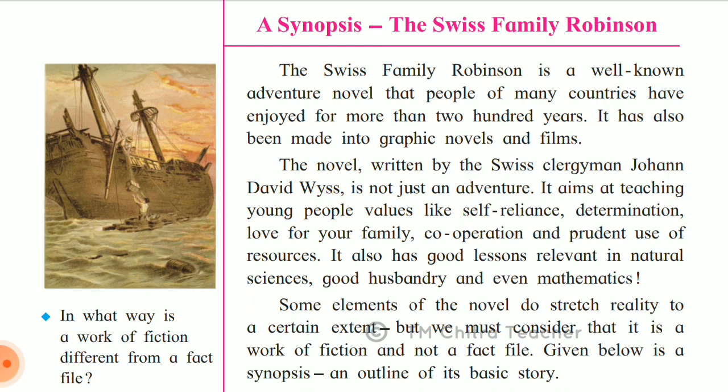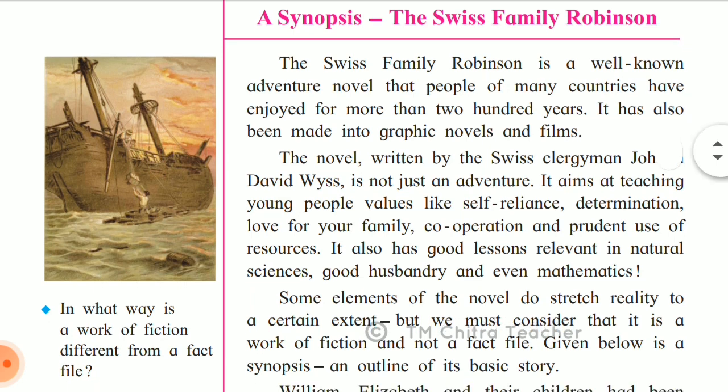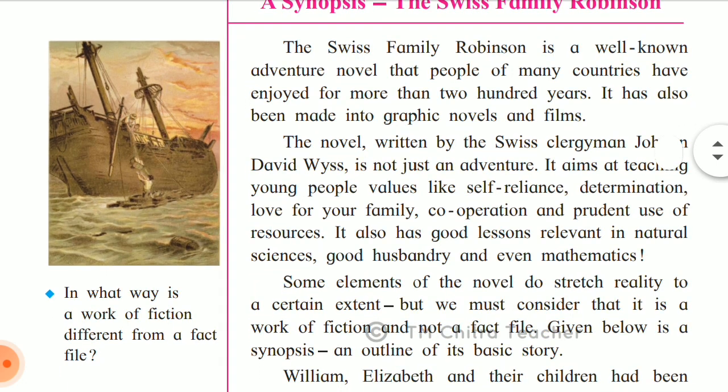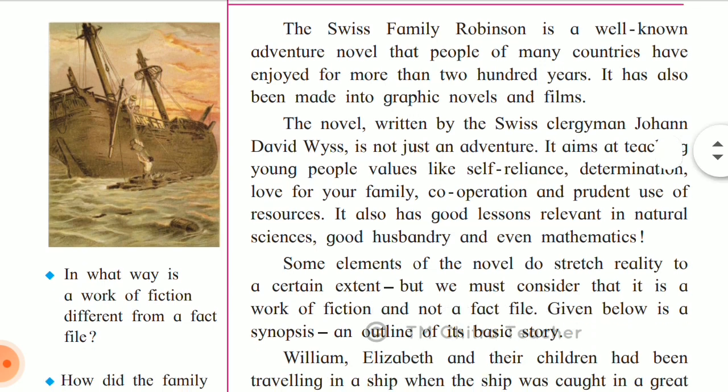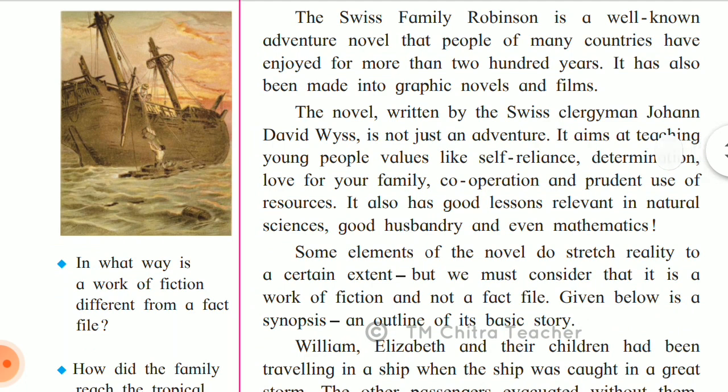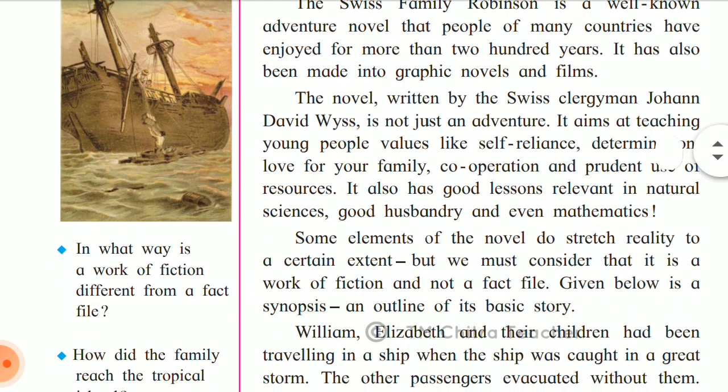The novel written by the Swiss clergyman Johann David Weiss is not just an adventure. It aims at teaching young people values like self-reliance, determination, love for your family, cooperation, and prudent use of resources. It also has good lessons relevant in natural sciences, good husbandry, and even mathematics. This novel teaches lessons to the youth as well as to the elders.